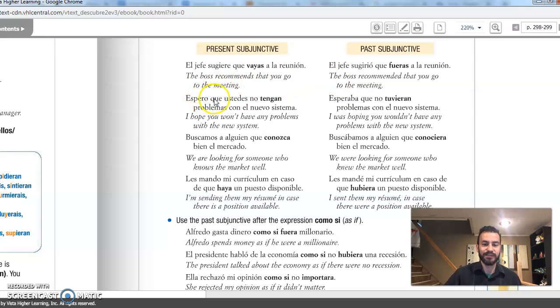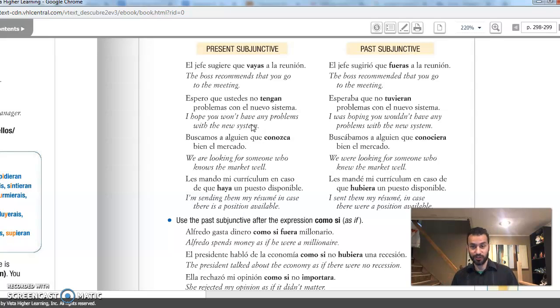Next one. Espero que ustedes no tengan problemas con el nuevo sistema. So I hope that you won't have problems with the new system. Notice that in English, again, English is very loose with the translation here. So you're kind of using future tense here, right? I hope you won't have problems with the system. But in Spanish, remember, present with present, espero, present, que no tengan problemas con el nuevo sistema.